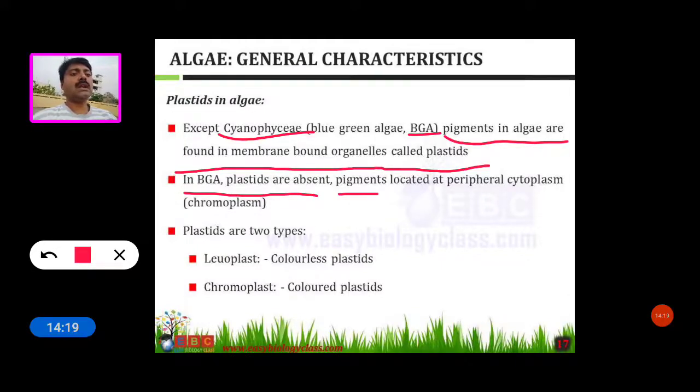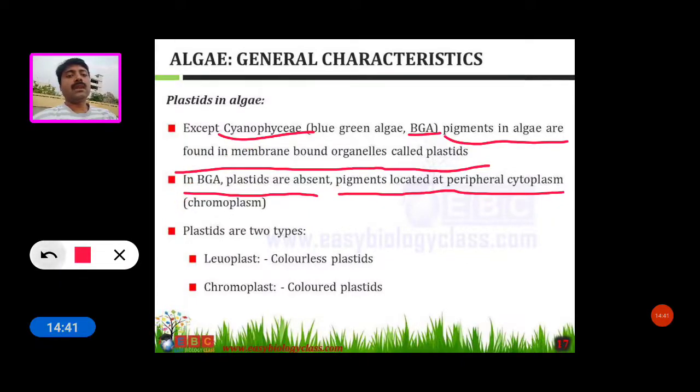Pigments are located on the periphery of the cytoplasm, called chromoplasm. This is a very important point. The pigments are there, but they are located on the periphery of the cytoplasm. It is called chromoplasm.